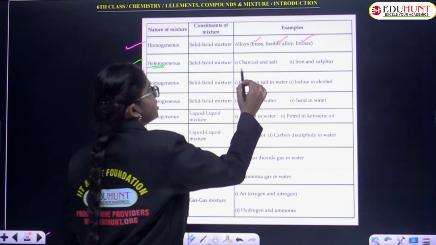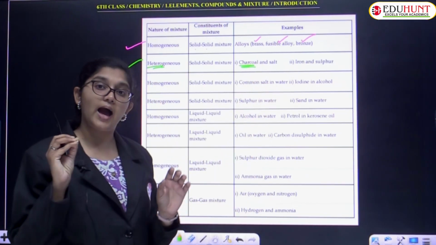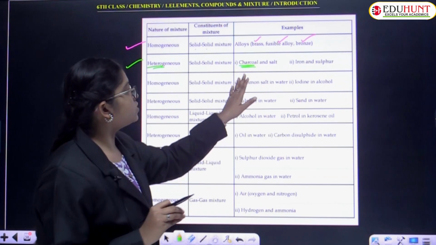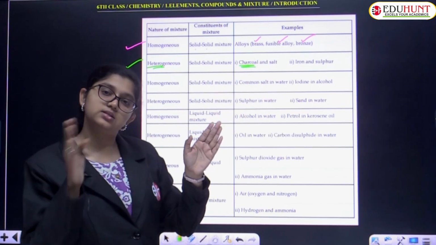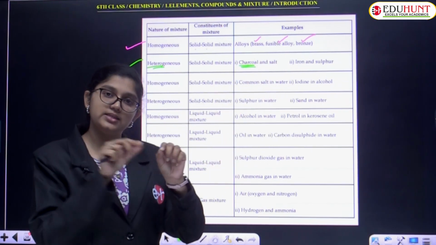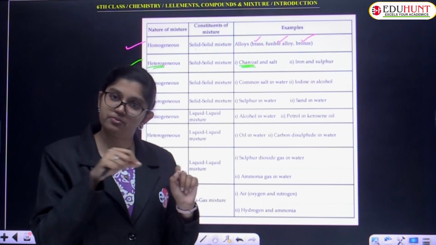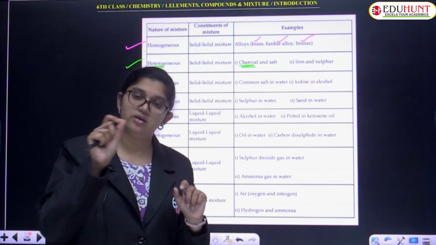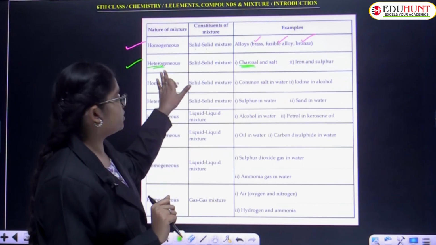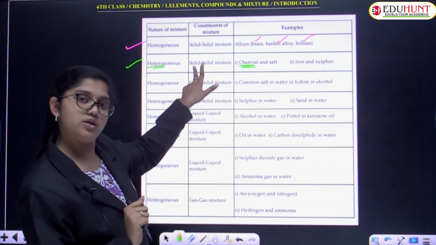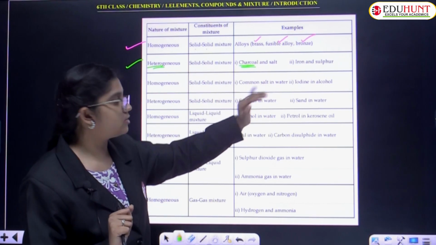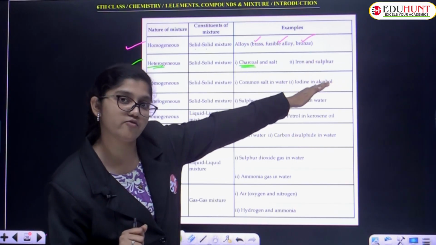You know charcoal, what is charcoal? Charcoal is the black compound. Yeah, very good. So that is charcoal and salt. If you mix charcoal and salt, you can easily pick out the charcoal and the sand separately by using hand picking. Yeah, true. That is heterogeneous. Also, iron and sulfur. We discussed so far iron filings and sulfur powder.